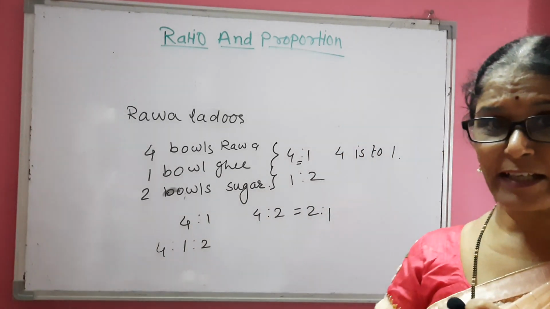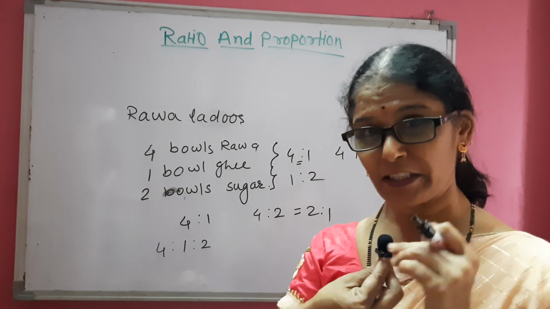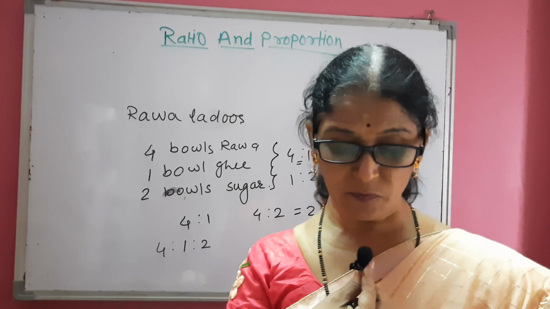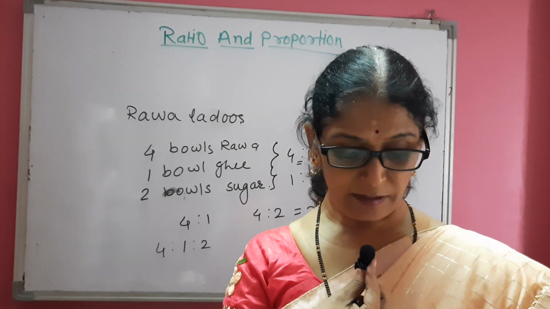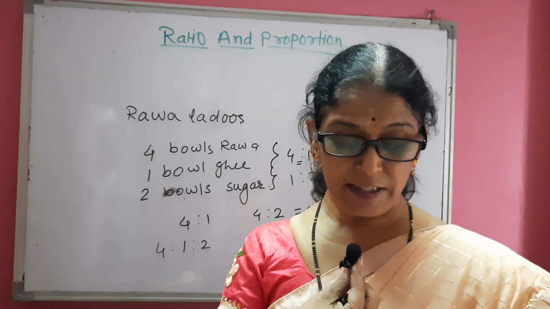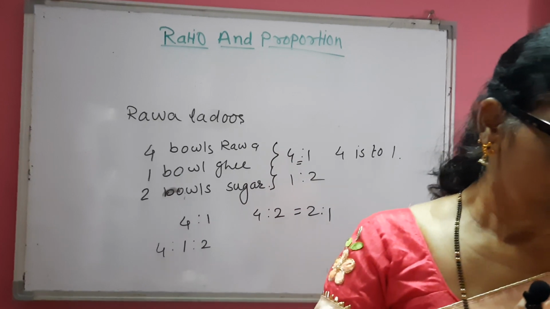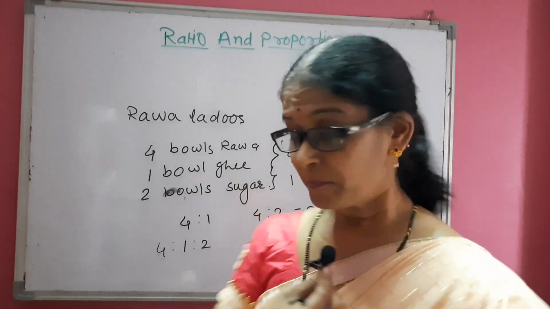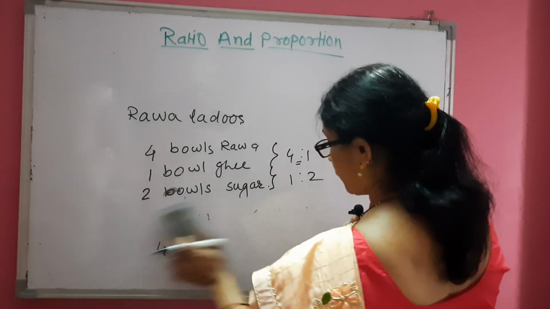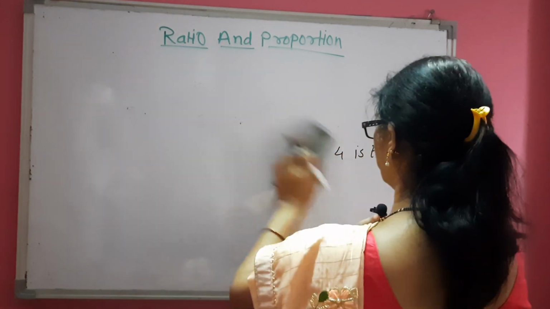This concept can be extended up to 4 numbers also.